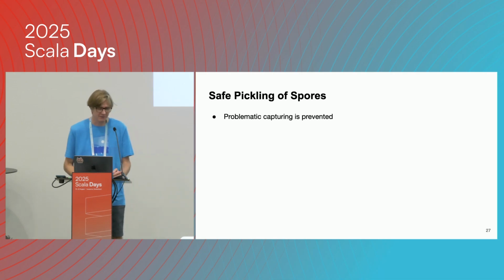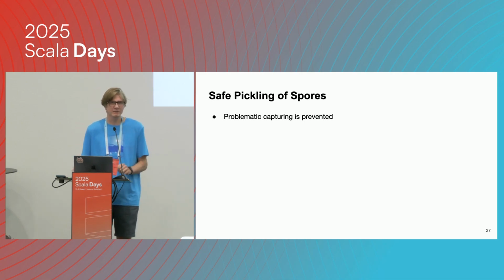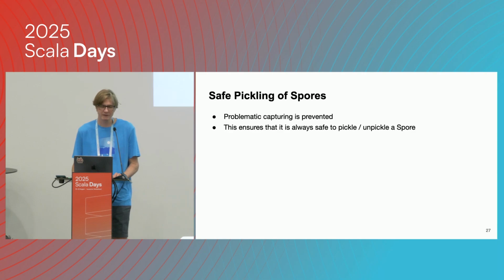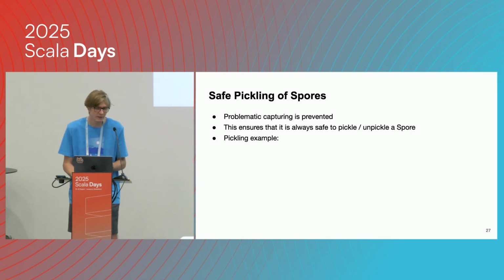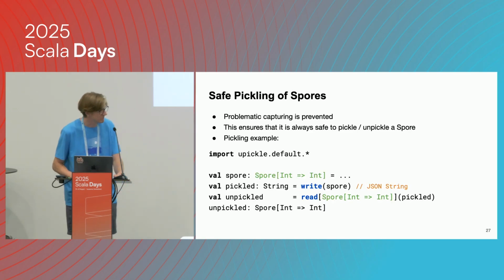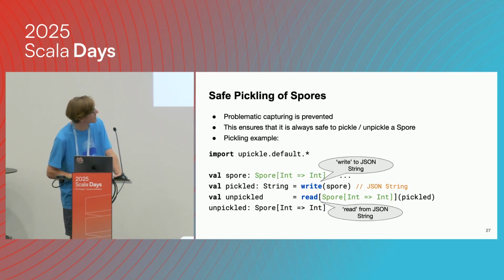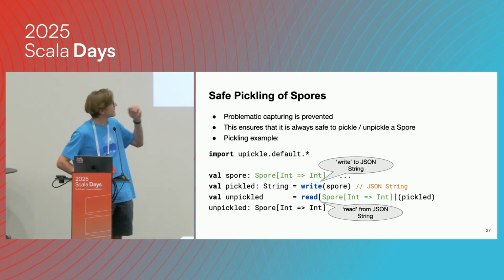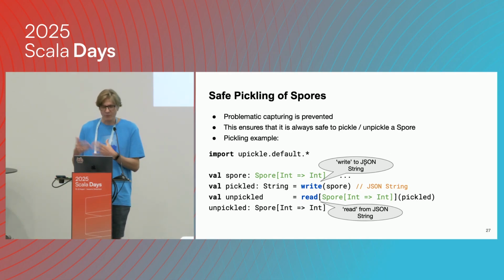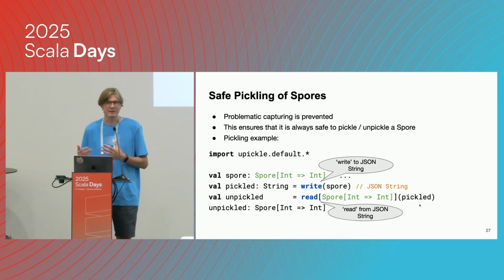To ensure that we can safely pickle spores, we simply disallow all of these problematic scenarios of capturing. And this lets us ensure that once you have a spore, it's always safe to pickle and unpickle. It should never be a problem to do so. And to pickle, it's quite simple. Right now you can use the move pickle write and read, which we have here. So writing would give you a JSON string in this case. And then you can read it again from the pickle JSON string and use it as you would a normal spore.